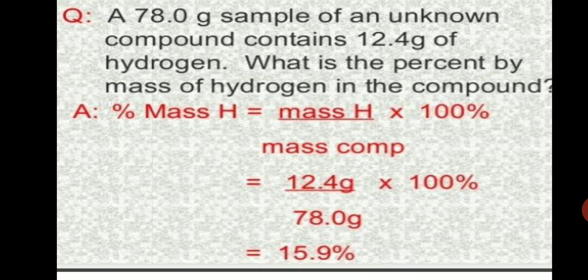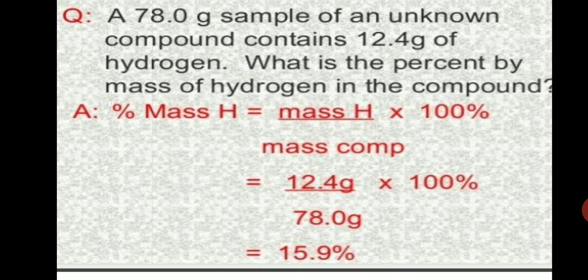Here we are considering the ratio of the elements that combined in the compound. So ratio means what? The combination of the element mass ratio. So let us discuss the questions.